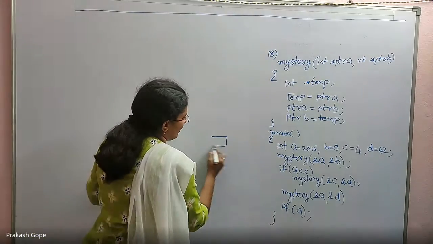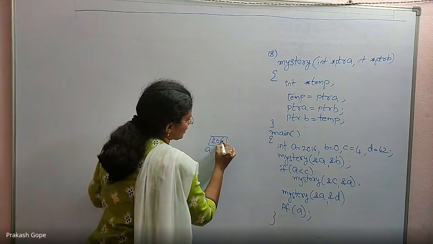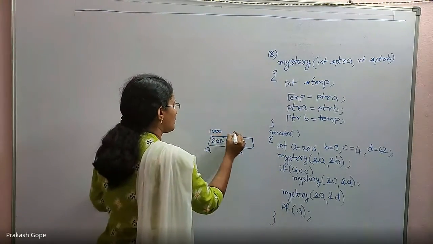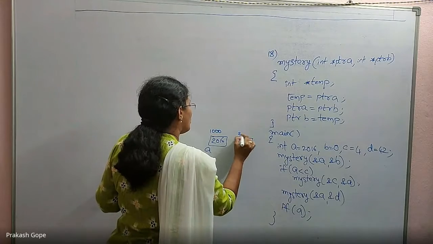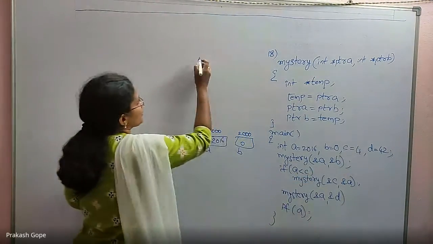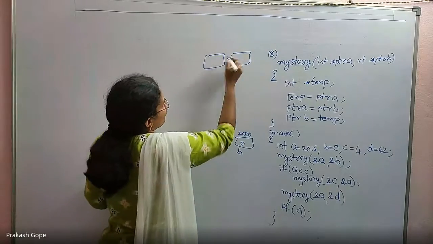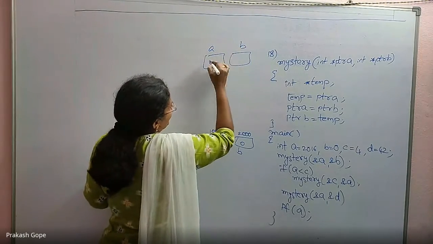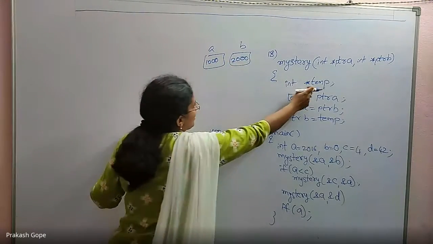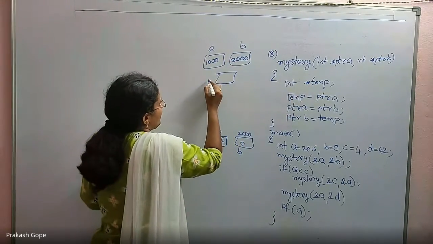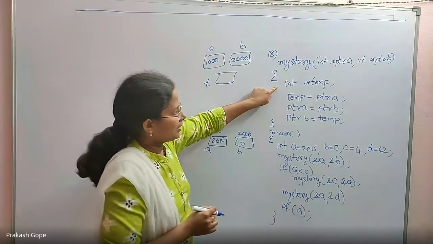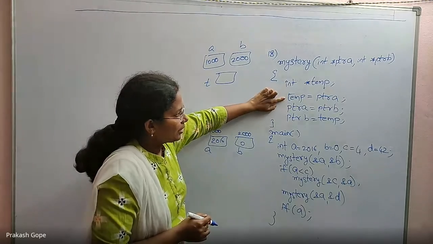A has 2016, B has 0. For example, their addresses are 1000 and 2000. I pass those addresses to the mystery function, which captures them into pointers A, B: 1000, 2000. Copy. Also there is a temporary pointer t which is declared. Now you see what is happening here.